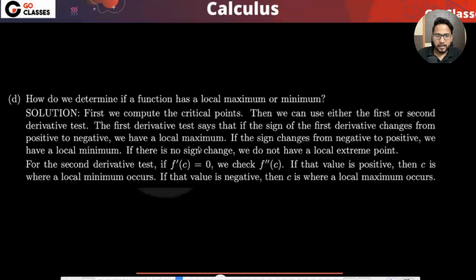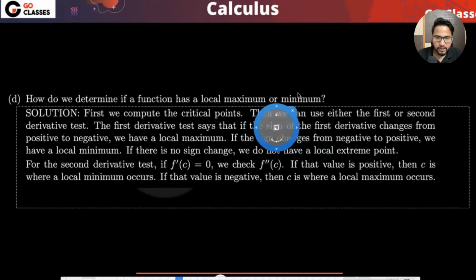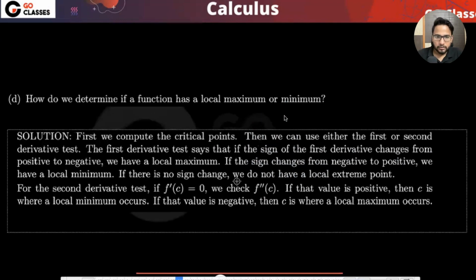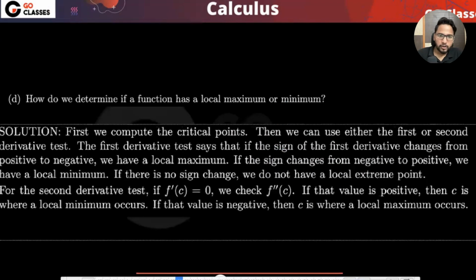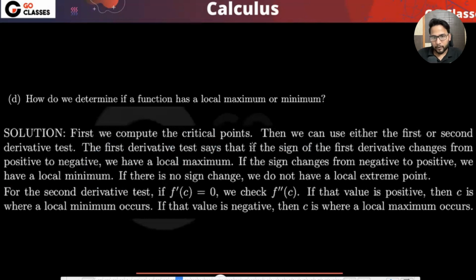Okay, let's see this paragraph, what they're saying. How do we determine if a function has local minimum or maximum? So let's just read this paragraph. I forgot the university name, but that's fine. So first we compute the critical points. Then we can either use the first or second derivative test. The first derivative test says that if the sign of the first derivative changes from positive to negative, we have a local maximum, or from negative to positive, then we have a local minimum. If there is no sign change, then we have neither a local minimum nor maximum, right?